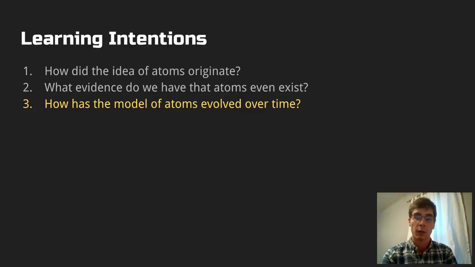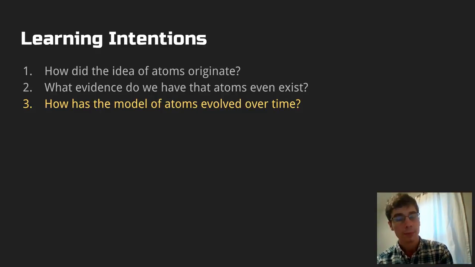We looked a little bit already at J.J. Thomson. He had his plum pudding model, which differed from Dalton's in that it had a subatomic particle called an electron that was spread throughout like a plum in plum pudding, spread throughout an atom. Today we're going to try to get to the bottom of this whole thing. What is an atom? And we're going to do that by looking at a series of scientists and how they built on each other's understandings and findings and use new technology to advance our understanding of the atom.